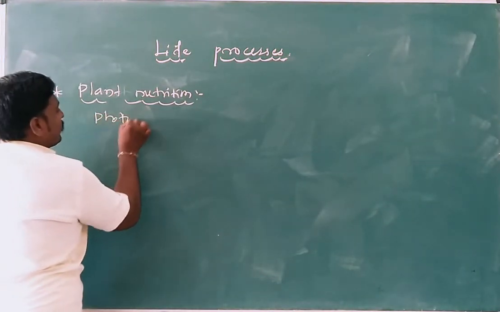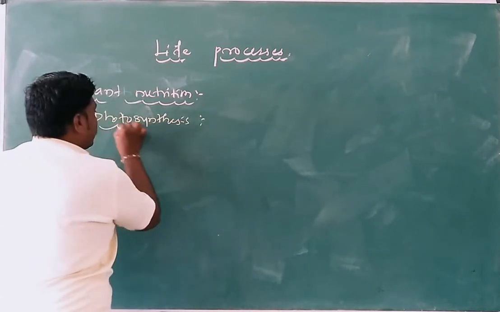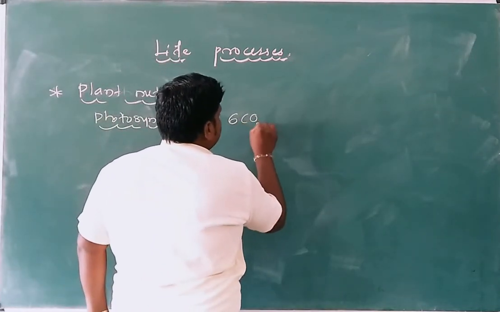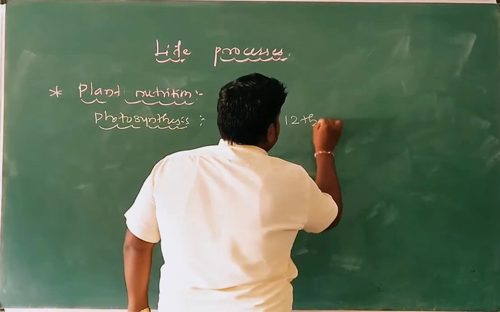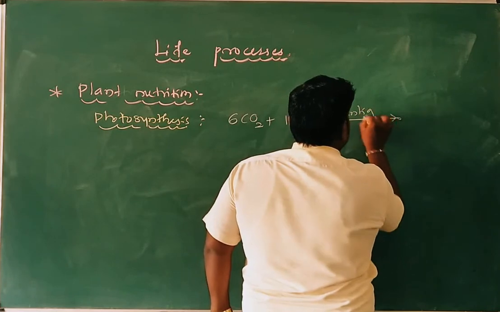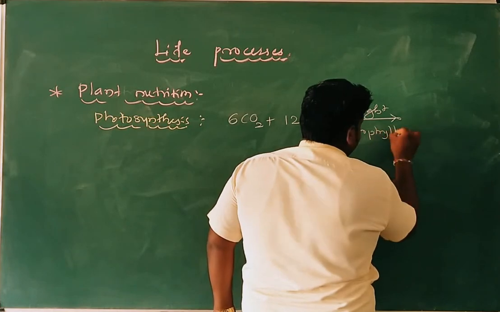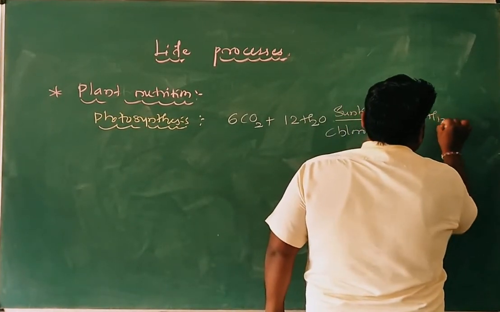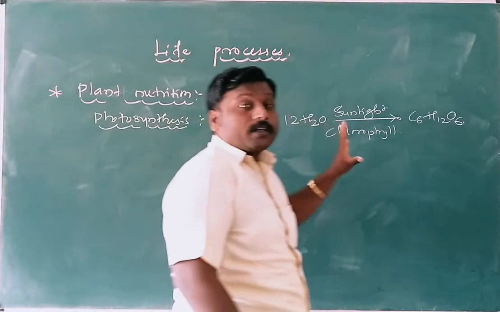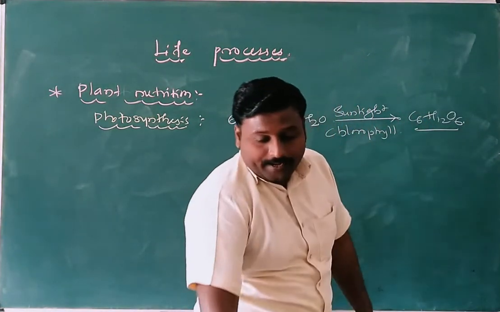The photosynthesis process equation. Here the first main product obtained is glucose or carbohydrates.